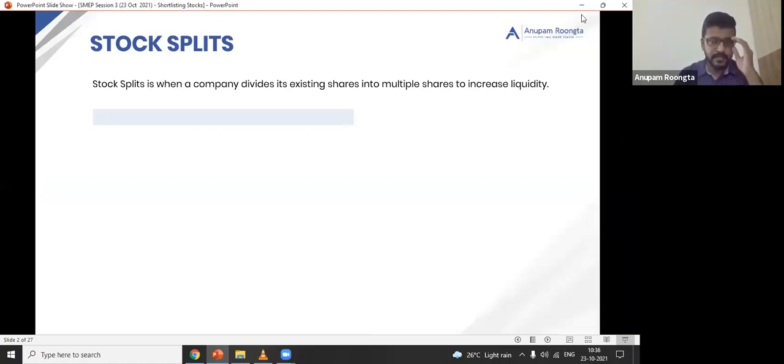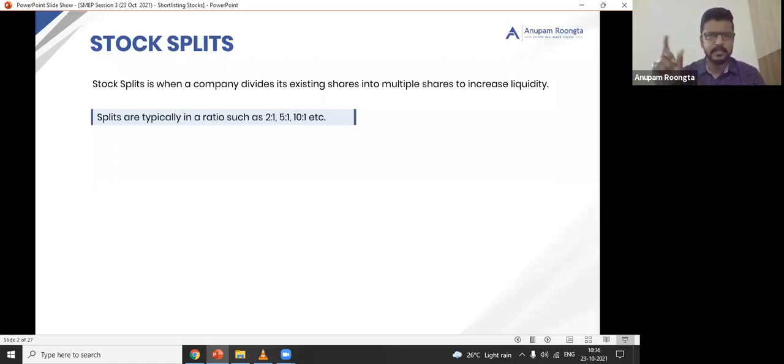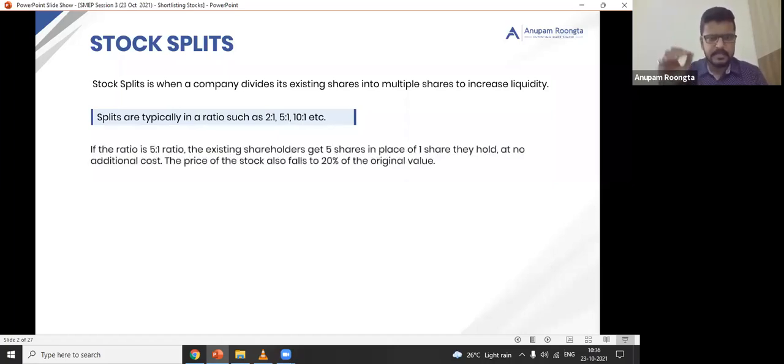Stock splits is when a company divides its existing shares into multiple shares to increase liquidity. Again, it's similar to bonus. I'll tell you the difference between bonus and stock splits. This is how the ratios look. If the ratio is 5:1, it means the existing shareholders get 5 shares in place of 1 share.